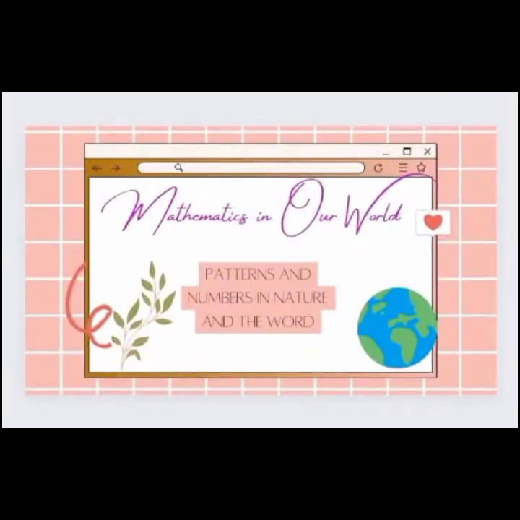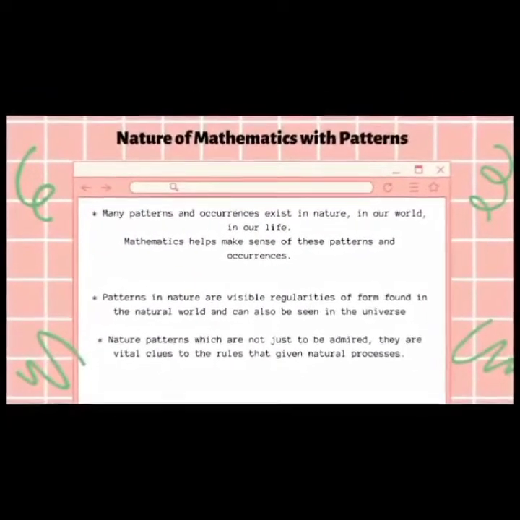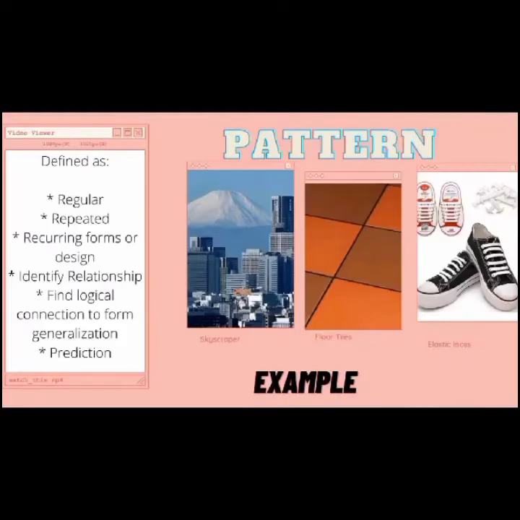Mathematics in our world: patterns and numbers in nature and the world. Nature of mathematics with patterns. Many patterns and occurrences exist in nature, in our world, in our life. Mathematics helps make sense of these patterns and occurrences. Patterns in nature are visible regularities found in the natural world and can also be seen in the universe. Nature's patterns are not just to be admired, they are vital clues to rules that govern natural processes. Pattern is defined as regular, repeated, recurring forms or designs. Patterns in nature occur in different contexts and sometimes can be modeled mathematically.